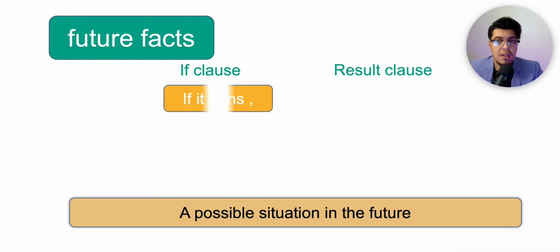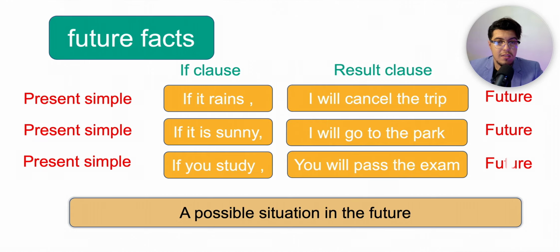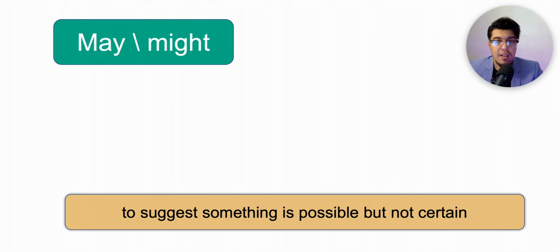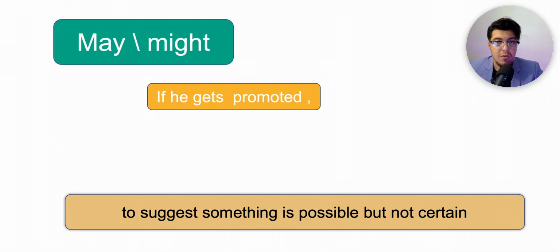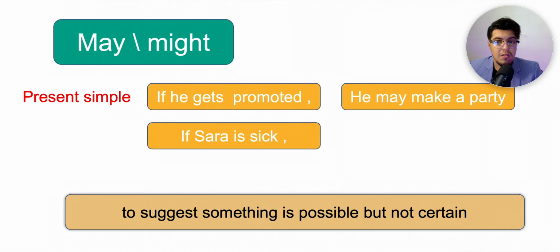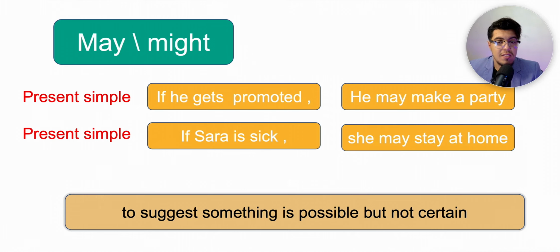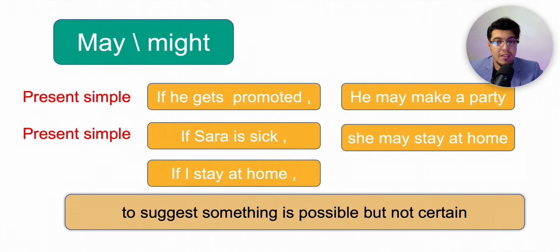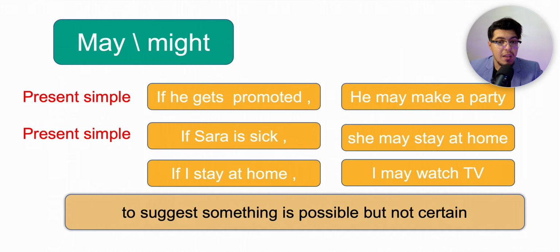So for may and might, we use them to talk about possibilities, but not certain. For example, if he gets promoted, he may make a party. If Sarah is sick, she may stay at home. If I stay at home, I may watch TV.